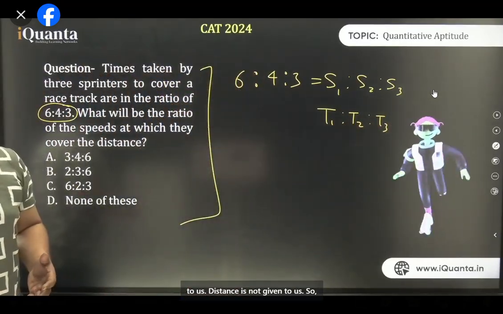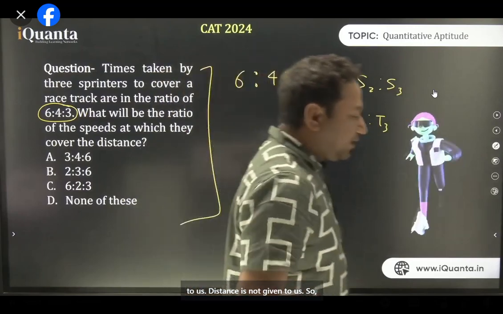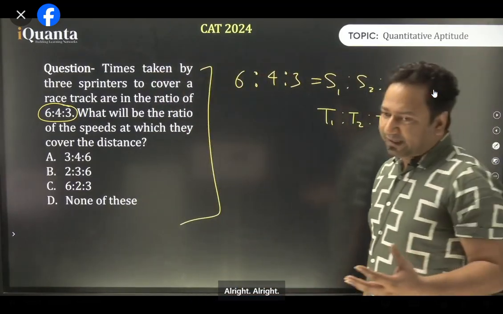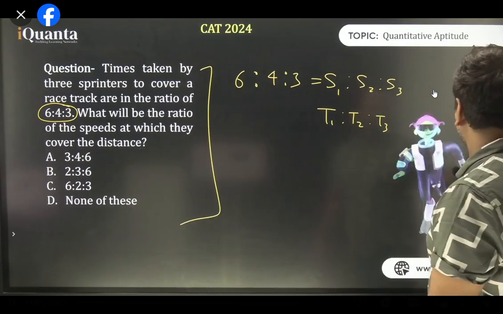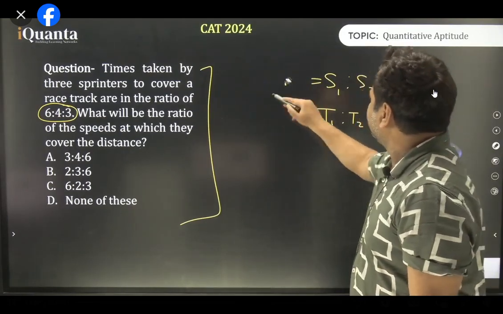Distance is not given to us. So we can assume some distance. Time is given, speed has to be found. Okay, same thing.